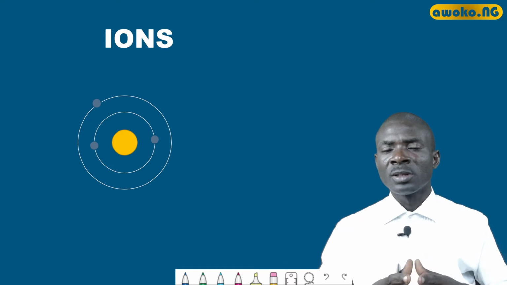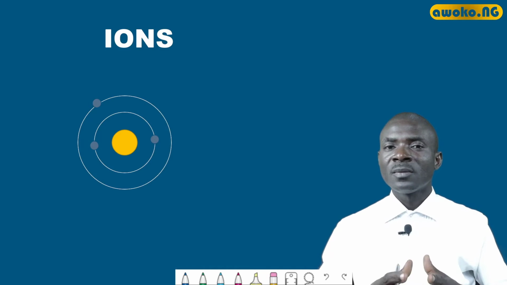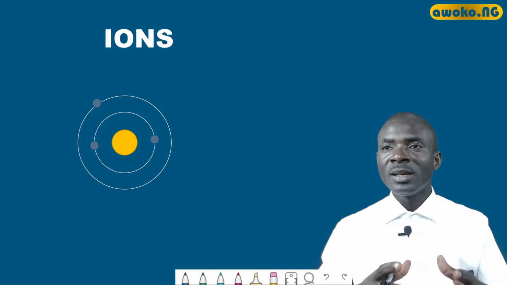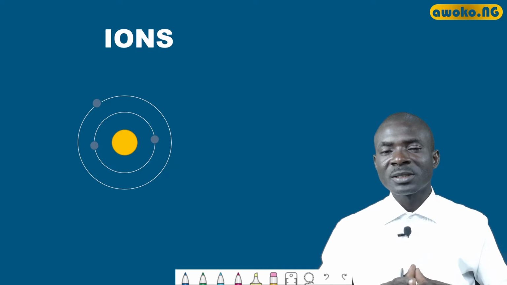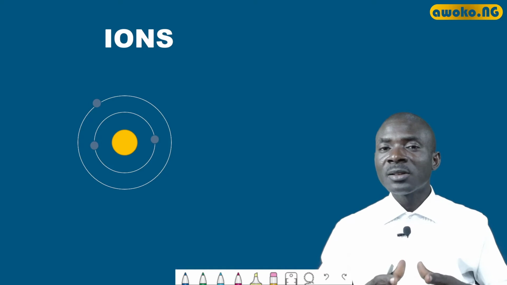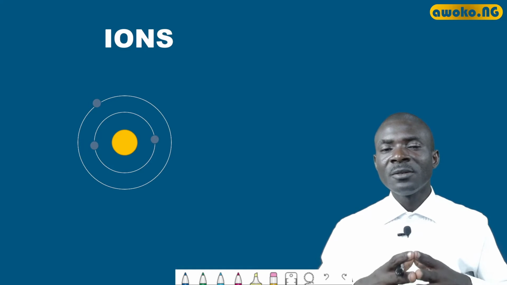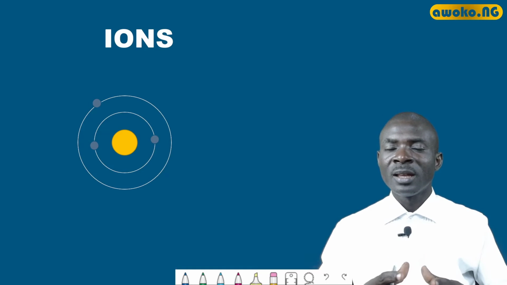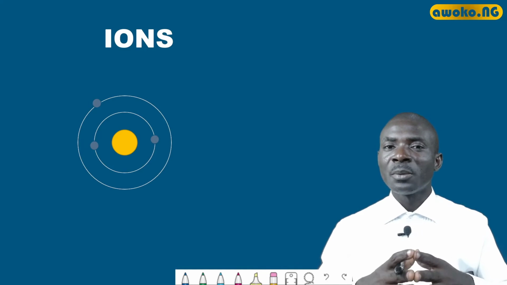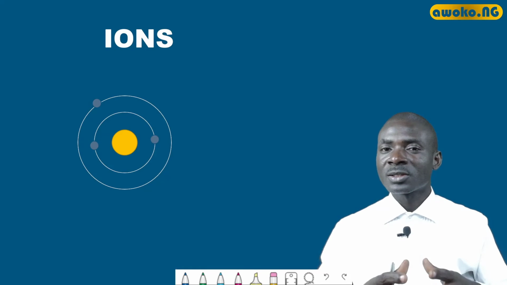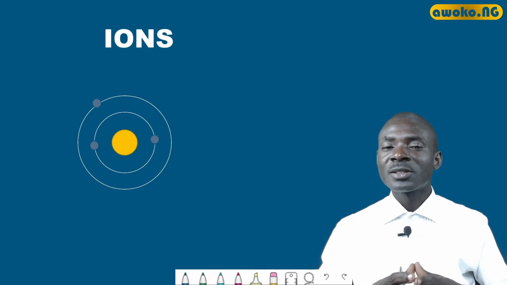Now, in the case of ions, here we have two major types of ions. During ionization, the positive elements or positive atoms tend to lose electrons to the negative elements and become positively charged, while the negative elements tend to gain electrons from the positive elements and become negatively charged. The gain and the loss of electrons take place simultaneously, meaning in every reaction there is always a gain of electrons and also a loss of electrons, just as in real life, where some persons are always on the losing side while others are always on the receiving side.